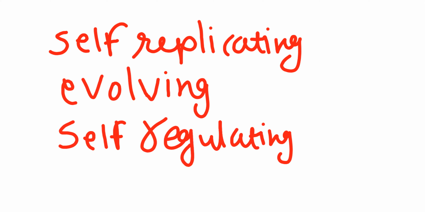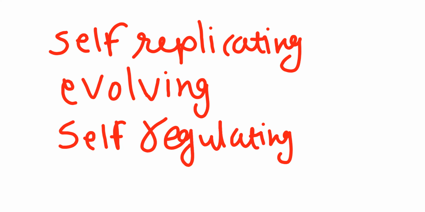Self-replicating, remember, means they are able to produce their own progeny, so they can maintain their existence on the earth by producing their progeny. Just think about that. If progeny are not formed, then that particular group, the species, will become extinct on the earth. So living organisms have the ability for self-replication.